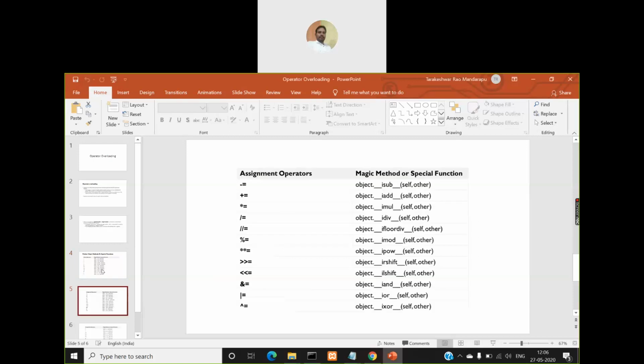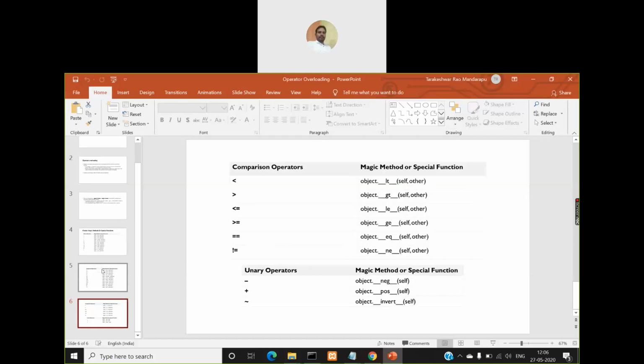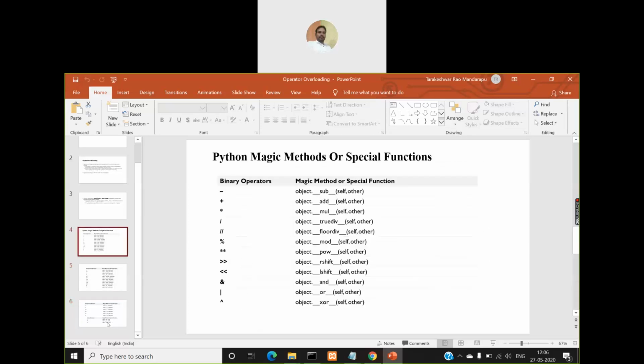So these are assignment operators. Even for them you will have special functions or magic methods. Then comparison operators, and you have three unary operators: a negation operator, invert operator, positive, negative, positive, and invert operator. Invert is nothing but negation. Right? So these are all the list of operators.